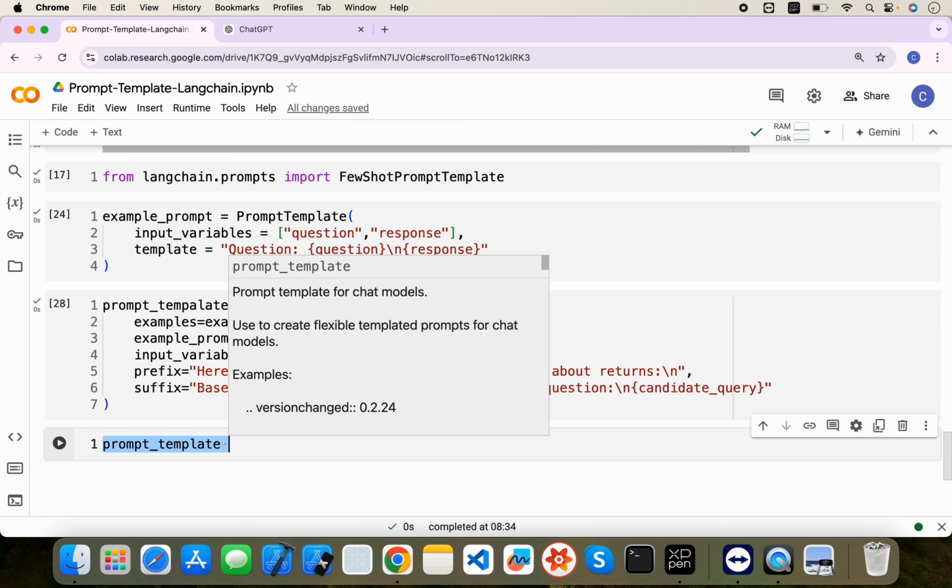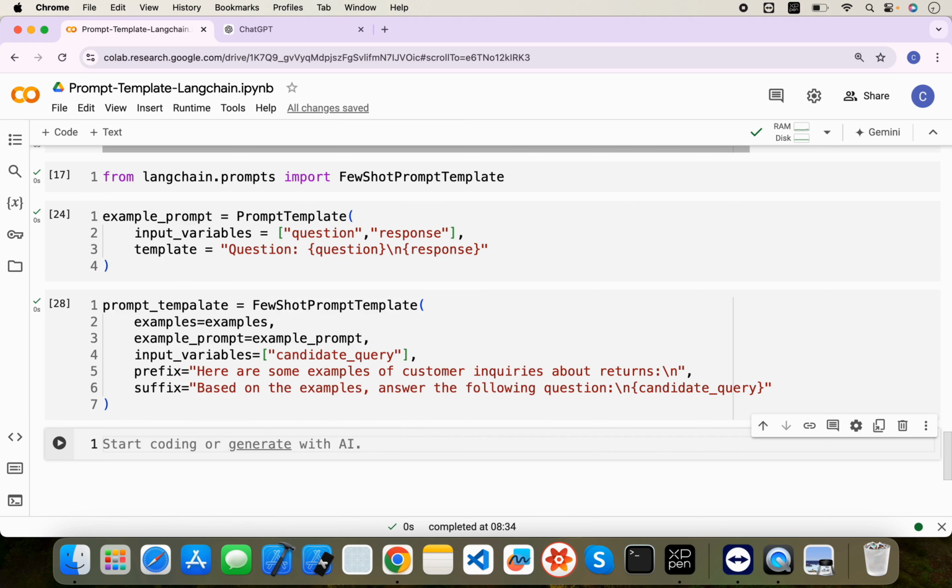Okay, so let's first write candidate query. Candidate query will be what to do if I receive wrong product. Simple question, right? Now we will use the response.